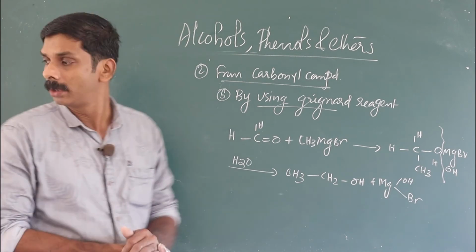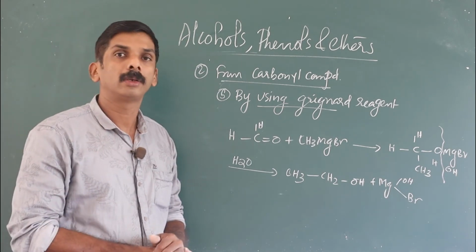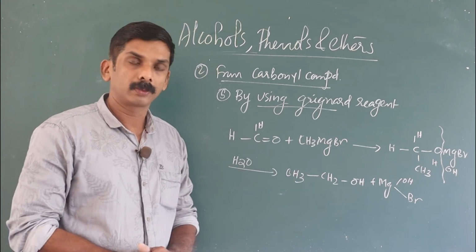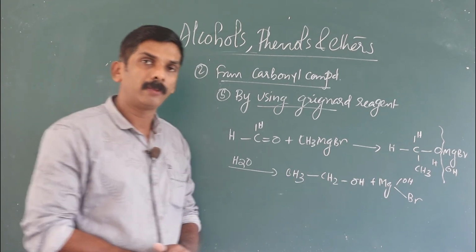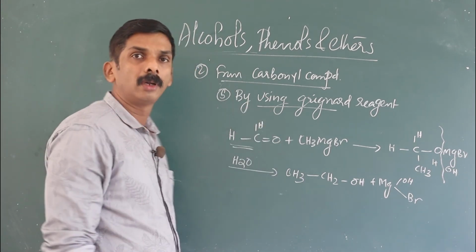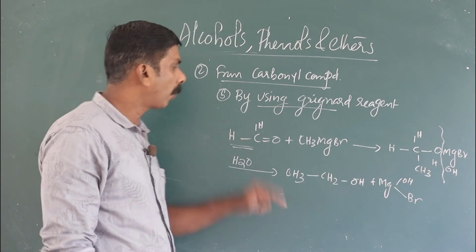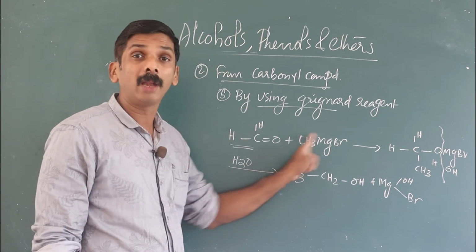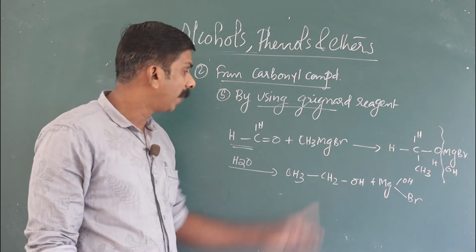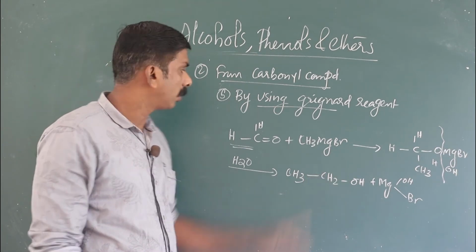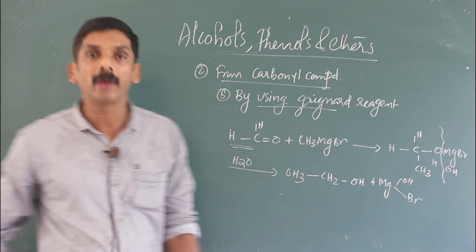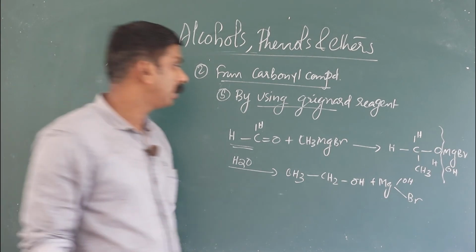And suppose we want to prepare propanol. We can never alter formaldehyde. Only formaldehyde gives primary alcohol. In order to prepare propanol, we have to take ethyl magnesium bromide. If benzyl alcohol is to be produced, phenyl magnesium bromide, C6H5MgBr, is used.